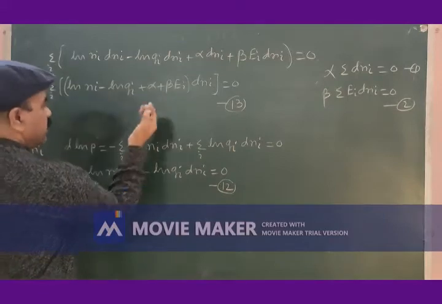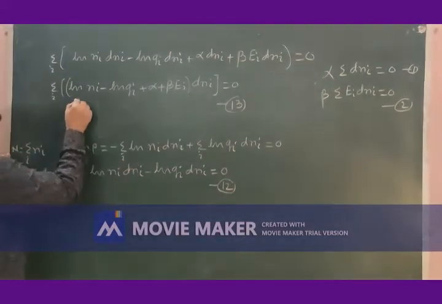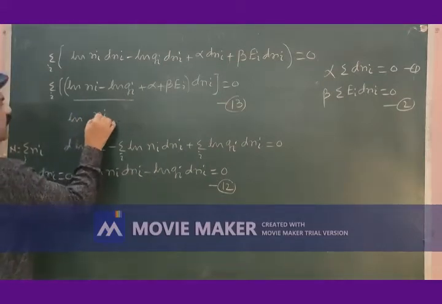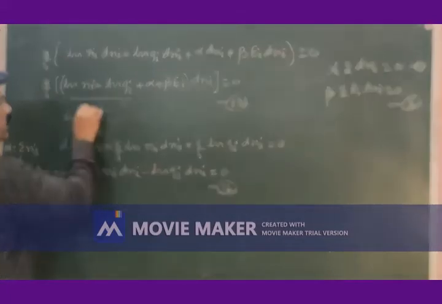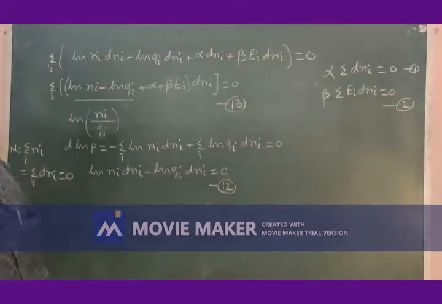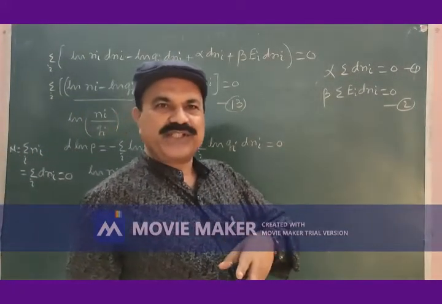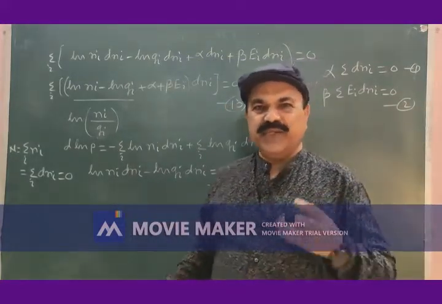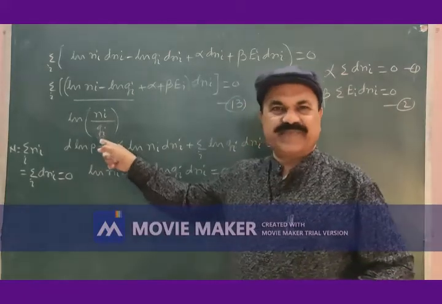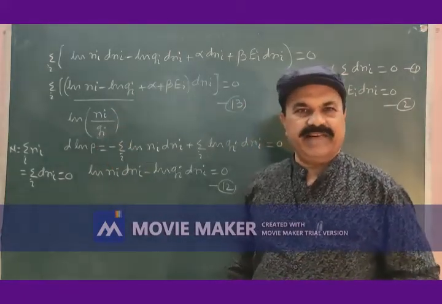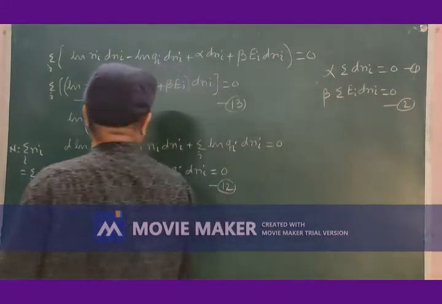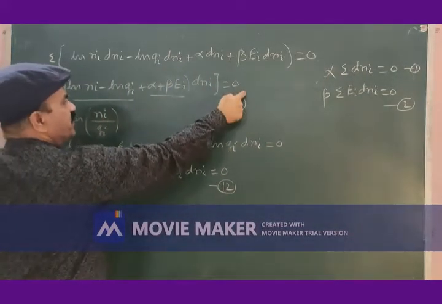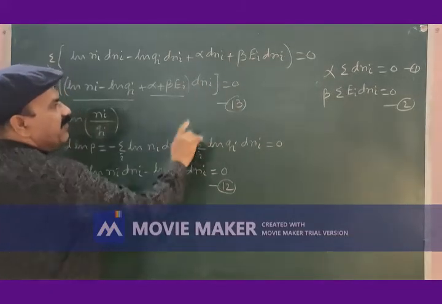Now let us simplify equation 13 further. This term can be written as logarithm of ni divided by gi. Log of quotient of two terms is log of numerator minus log of denominator. Using this, let me write these two terms like this: logarithm of ni divided by gi. Let us transfer these two terms to the other side. The dni from the first side to the other side, 0 divided by dni will be 0.